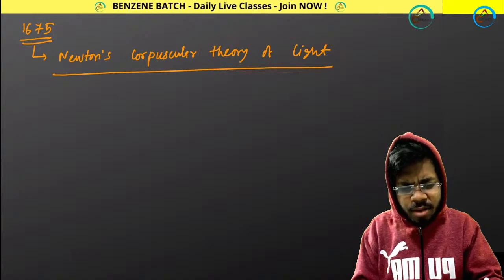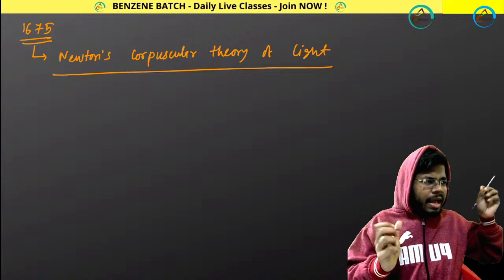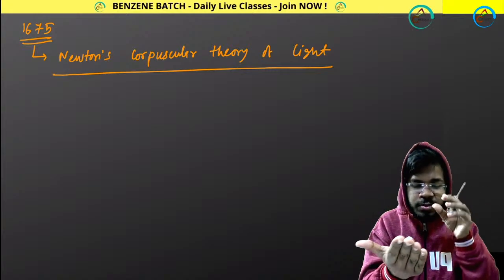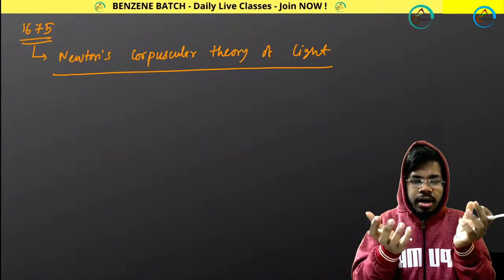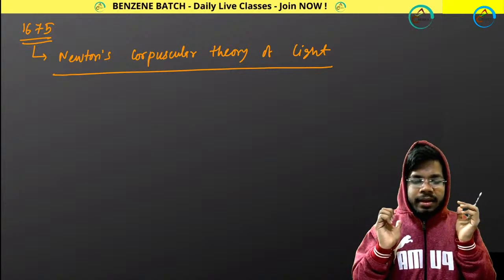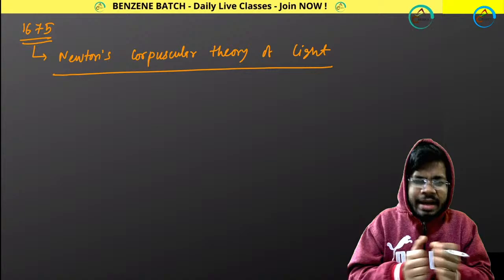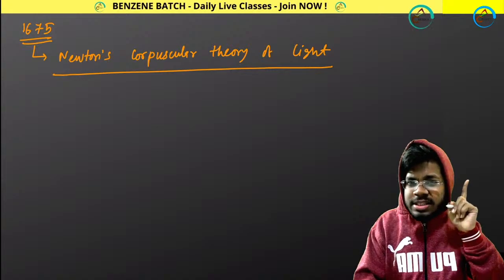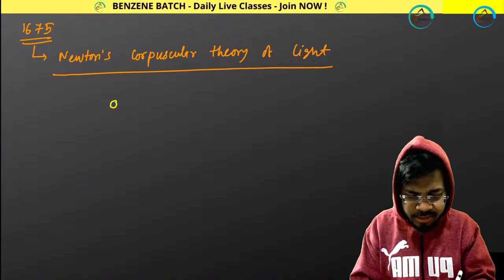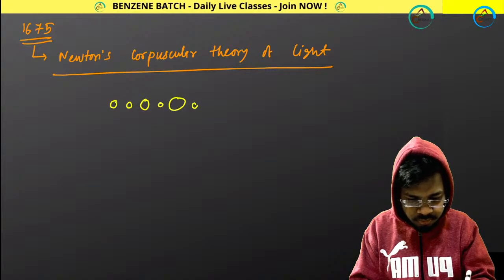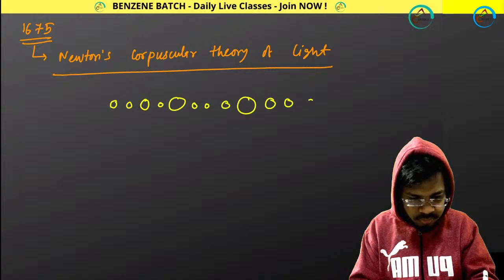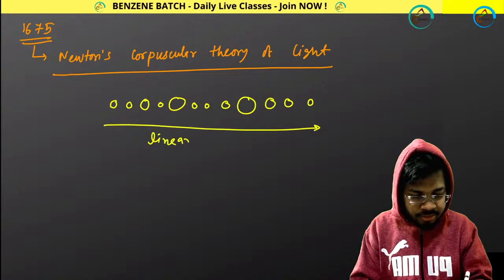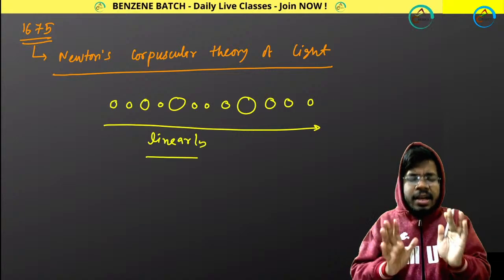According to this theory of light, everywhere light is present. Because of light you can see everything. You can see me on your mobile screen because lights are coming from the mobile screen to your eyes. That's why you can see me, right? So Newton said in his corpuscular theory of light that light is actually a stream of small particles, and those particles generally travel linearly. That is the basic corpuscular theory of light.